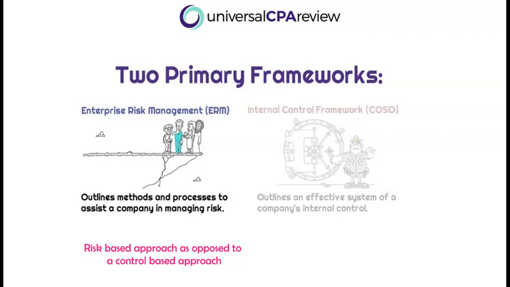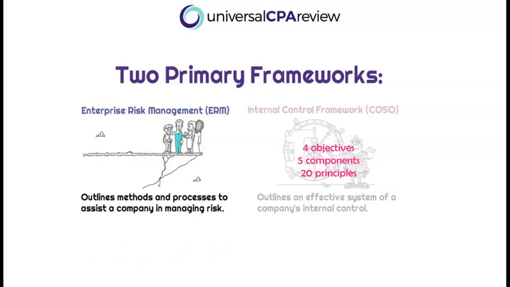So just like the COSO framework has various objectives, components, and principles, when talking about internal controls, we're also going to need to know about the various objectives, components, and principles as they pertain to ERM. Okay, so we're going to break out our 4 categories of objectives. Then we're going to break out our 5 main components of ERM. We're going to introduce what's called the CRISP mnemonic, and then we're going to break out all of our 20 major principles. Okay, so as we said, 4 categories of objectives, 5 components, and 20 principles within those components. Okay, so understanding the intuition for enterprise risk management is helpful, but at the end of the day, you still need to have this memorized all day long, all right?